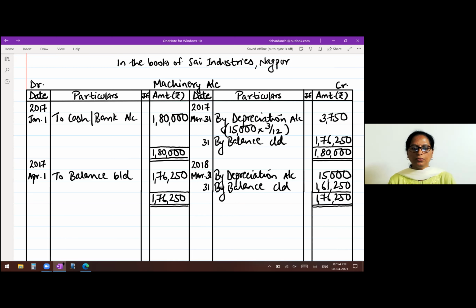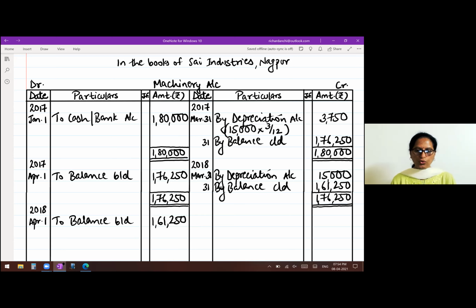Second year is over. Bring down the balance to the third year. So third year will begin 2018, April 1st. To balance brought down 1,61,250. Okay, now see what they have said in the problem.